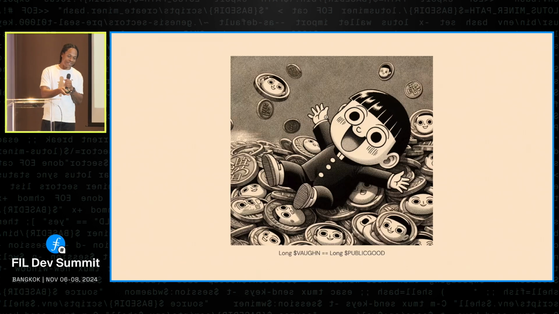So the solution here is long Tally equals long public good. And this is the idea of Futarchy: it ties the direct incentives that everybody has to the actual outcome you want, rather than to the spurious incentives that drive most of our behavior when we vote.